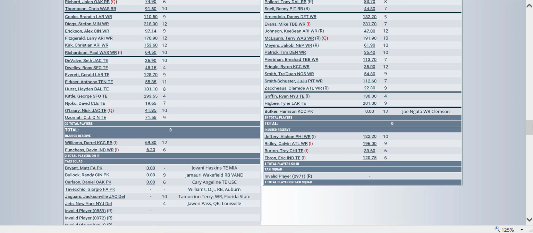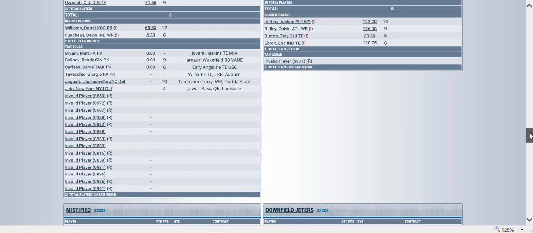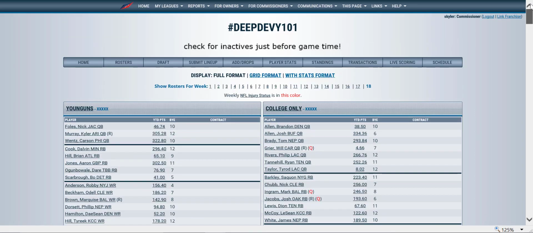You can then demote them to the taxi squad and have a whole list of the Devy players. That's once you exceed the 200 maximum from the MFL database, you can go in and add this cheat code to be able to view the Devy placeholders, whether it's a kicker, defense, free agent. It doesn't matter. If they're in the MFL database, it's the same process.